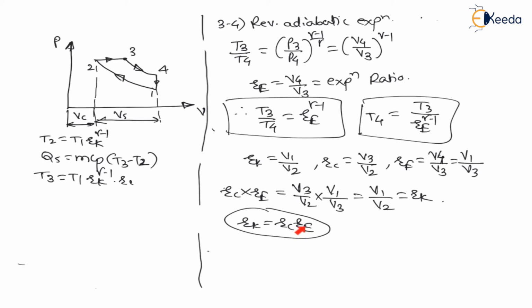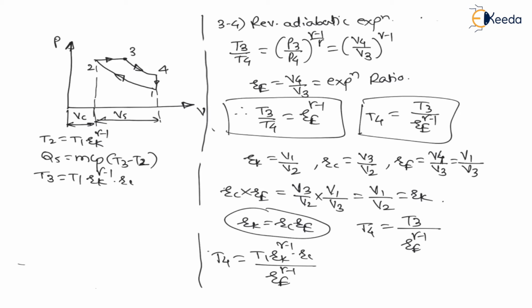Very important relation, right? So my dear students, can I simplify this T4? Now this T4, we have already derived, is equal to T3 divided by RE raised to gamma minus 1. And T3 we have already derived as an expression in terms of T1. So let us derive this expression for T4 in terms of T1. Put T3 here. Therefore we will get T4 is equal to T1 RK raised to gamma minus 1 into RC divided by RE raised to gamma minus 1.